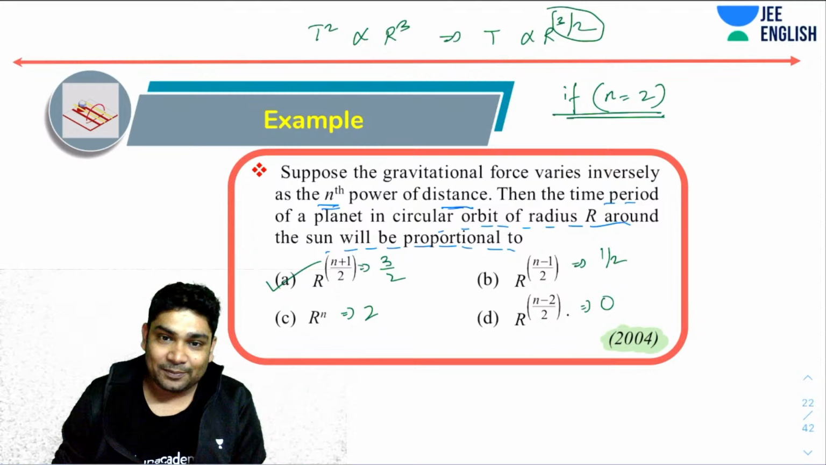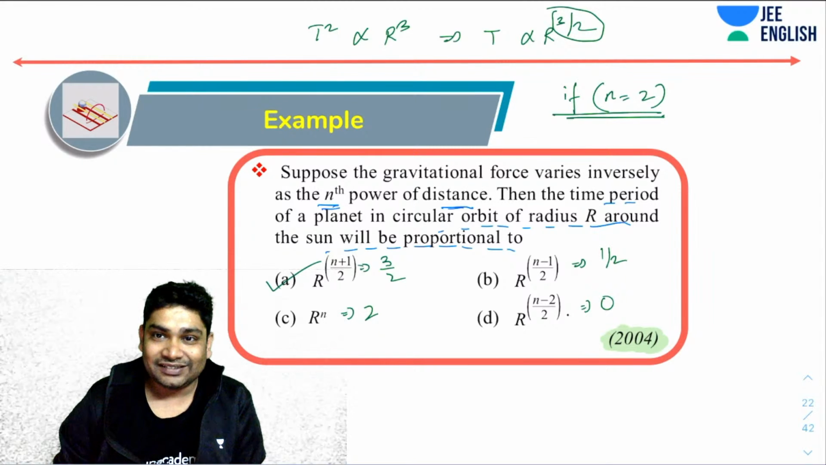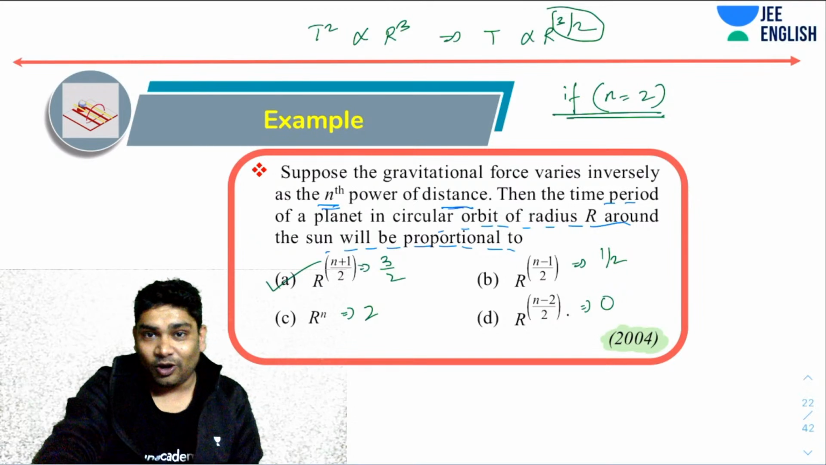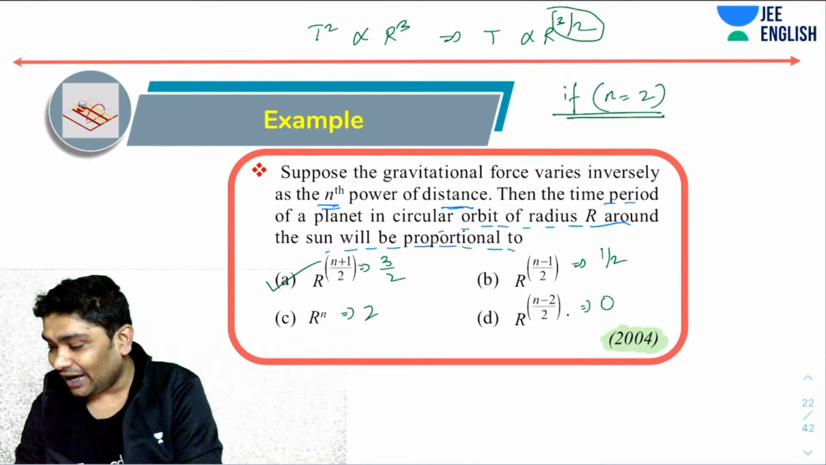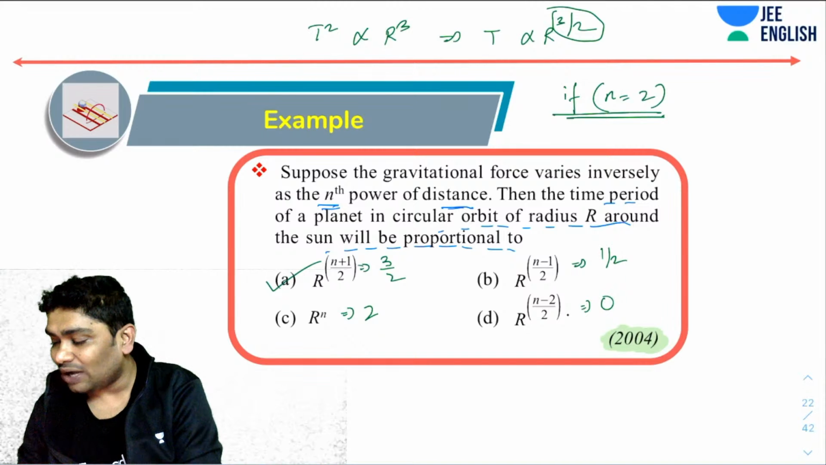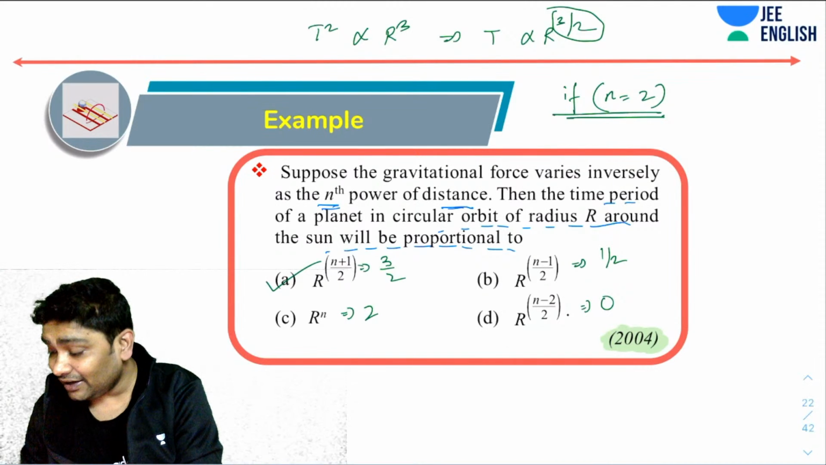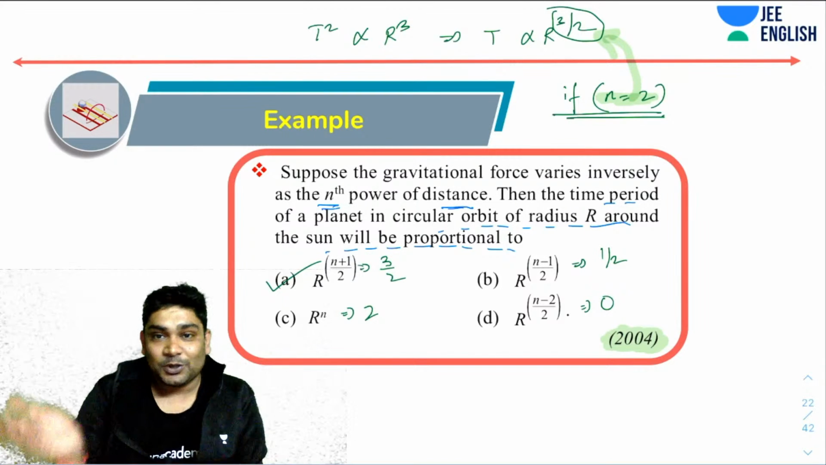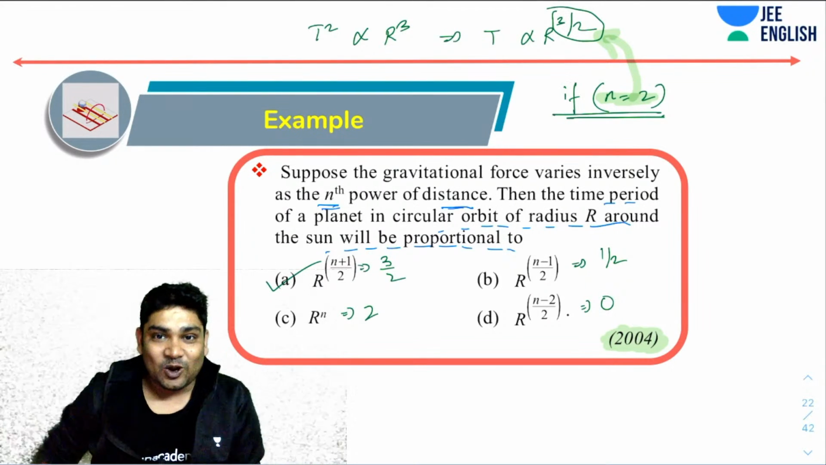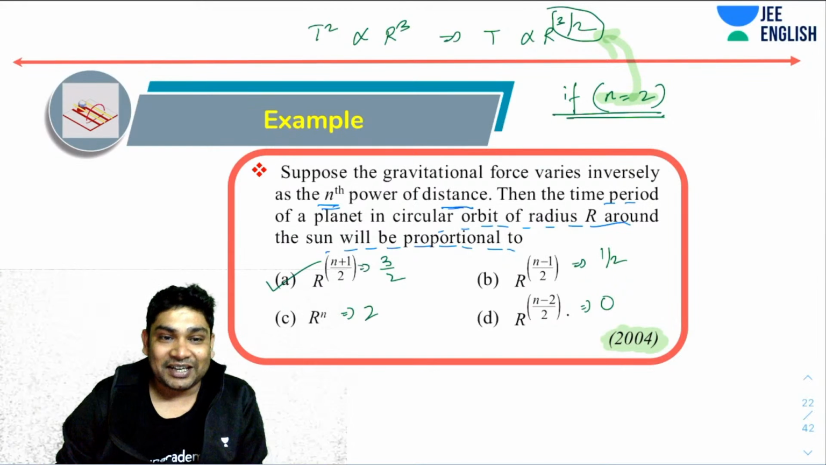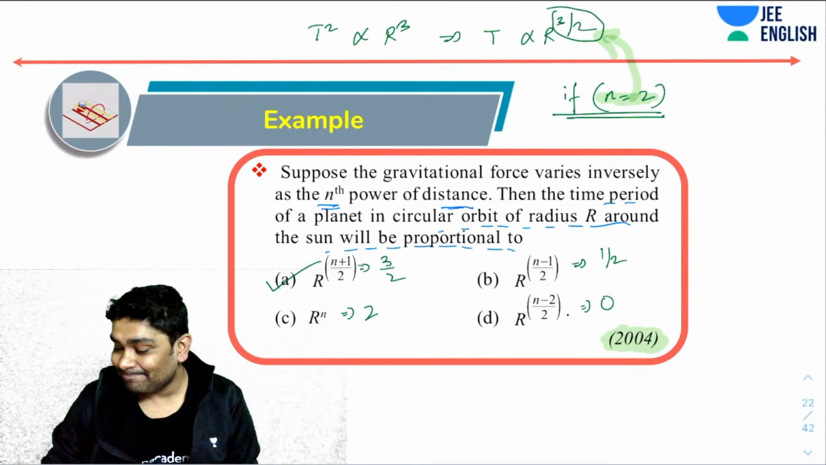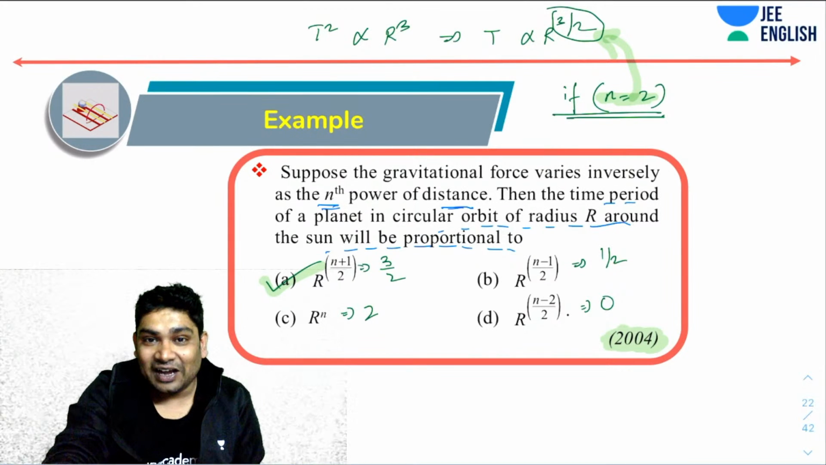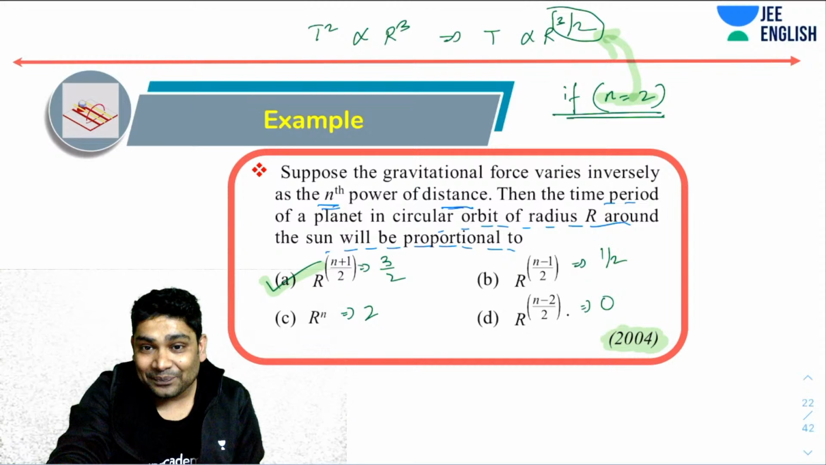Did you realize how we quickly solved this one? If I remember Kepler's law, then I know Kepler's law is true for Newton's law of gravitation. So I know in Newton's law of gravitation, n is 2. So I know if n is 2, then this is the result that I should get. So all I need to do is substitute the value of n as 2 in all my options. Only one option is giving me 3 by 2, so that is the only correct option. Got it? I can immediately tell you the answer without having to solve it one bit.